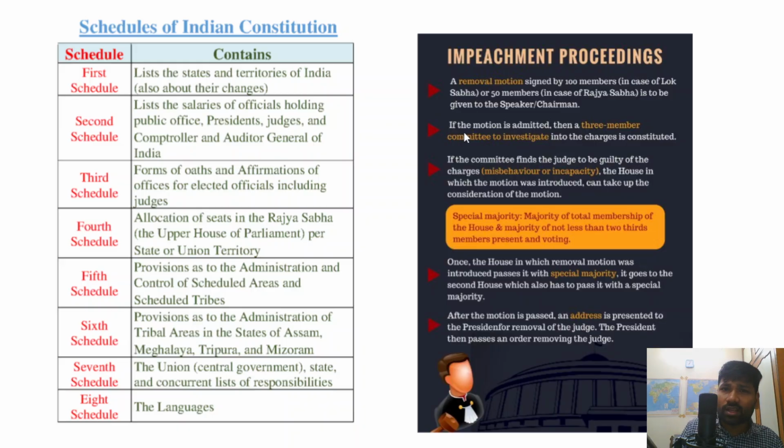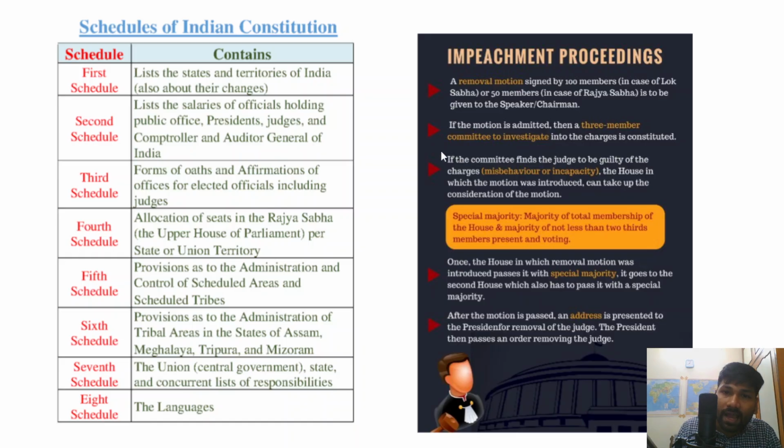Secondly, if the motion is admitted, then a 3-member committee is constituted to investigate the charges against the judge of the Supreme Court or High Court. Now, what are the grounds for the impeachment of the judges of the Supreme Court and High Court? The grounds are proved misbehavior and incapacity. If this 3-member committee finds the judge guilty of the charges, misbehavior or incapacity, then the house in which the motion was introduced can take up the consideration of the motion.